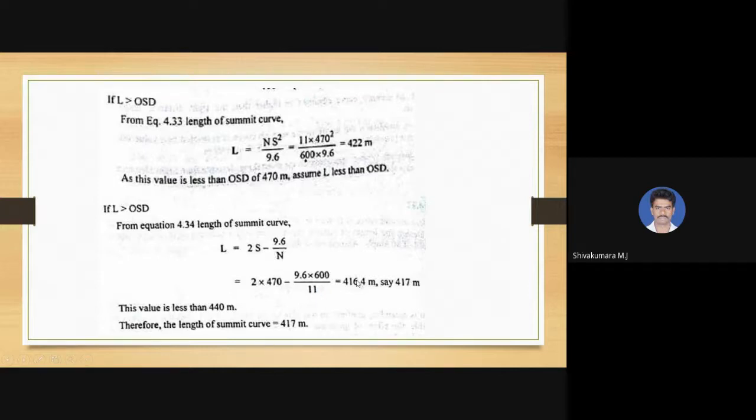We substitute and get 416.4 meters, nothing but 417 meters. This length of curve, 417 meters, is less than the mentioned OSD, that is 470 meters. So the condition taken, that the length is less than OSD, is satisfied, so this 417 can be adopted.